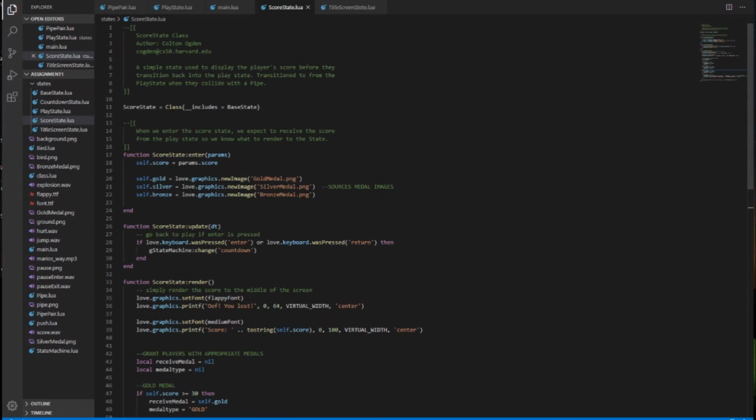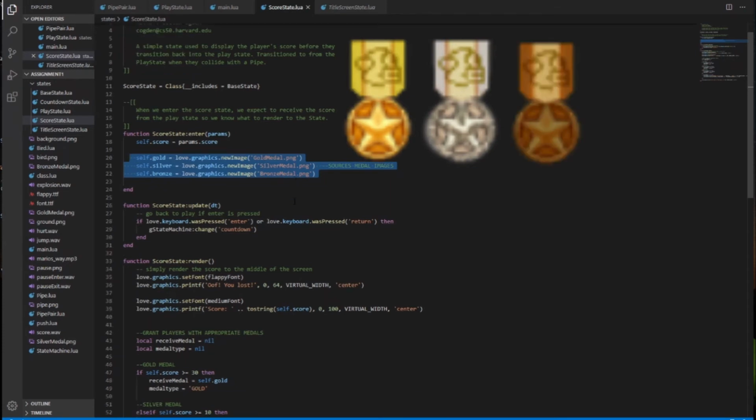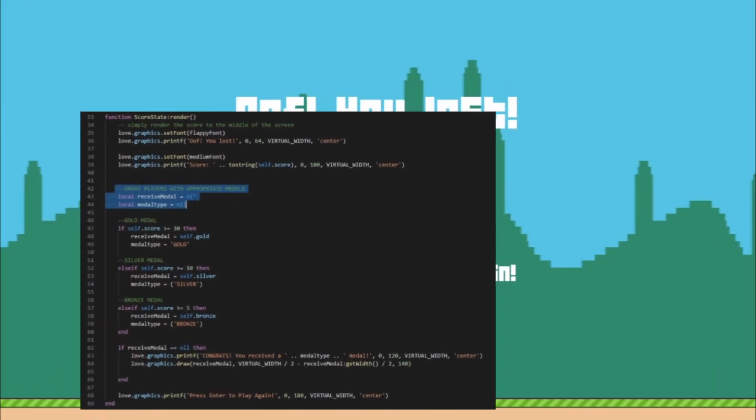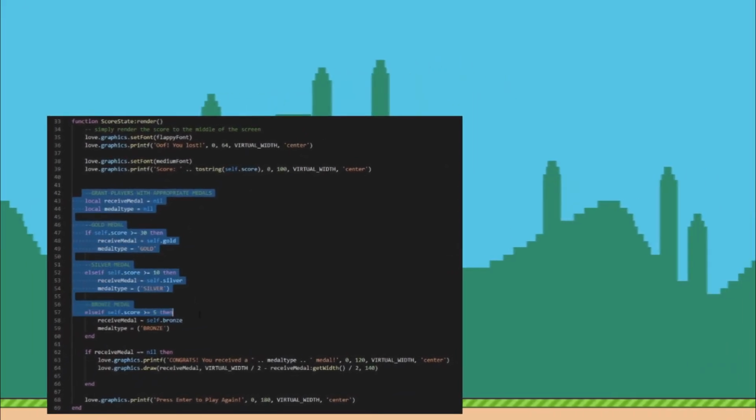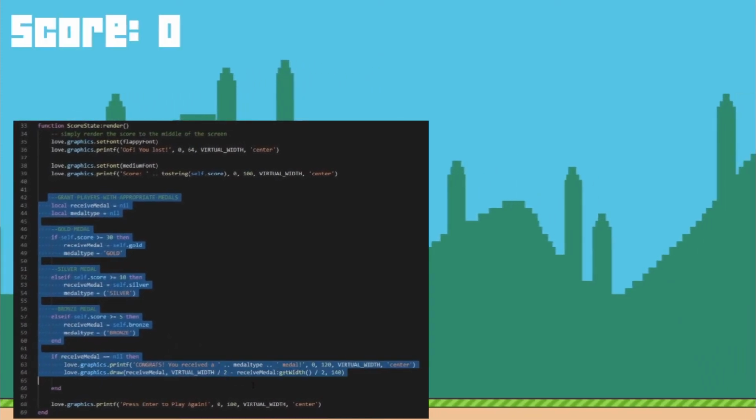Now, we'll grant players with medals. In the score state, source all the medal images in the enter function. I have here the gold, silver, and bronze medal. In the render function is where we would code in our medals to be displayed and awarded.